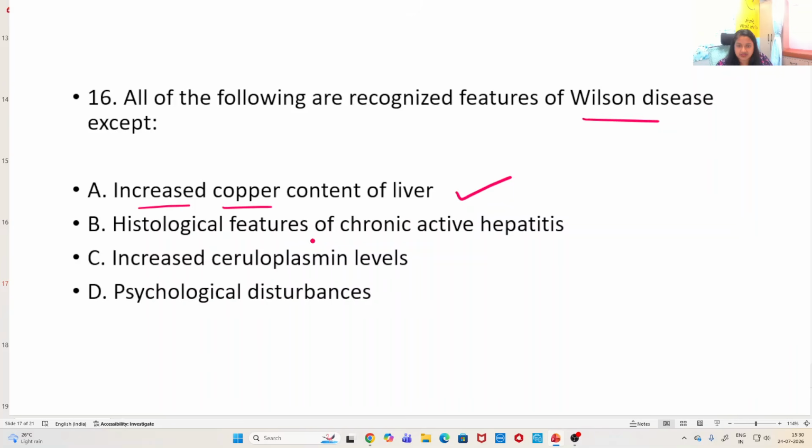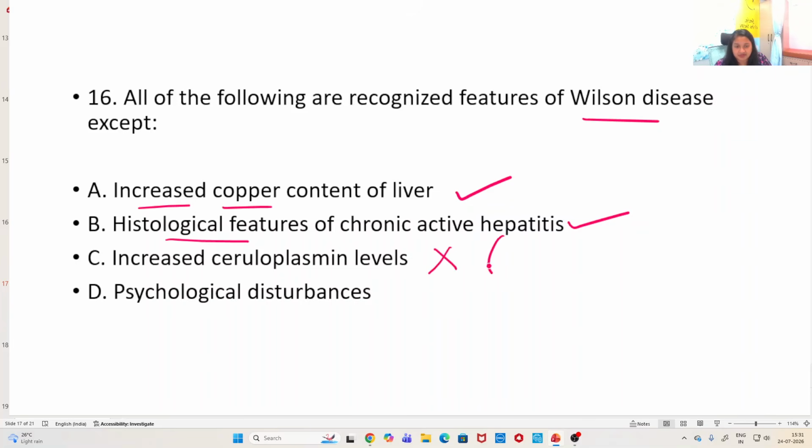Second is histological features of chronic active hepatitis. Yes, there may be histological features of ongoing hepatitis, even though sometimes the liver function tests may be absolutely normal on biochemical testing. Increased ceruloplasmin levels, no, this is wrong.